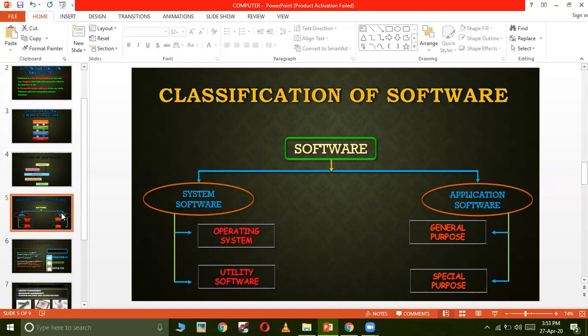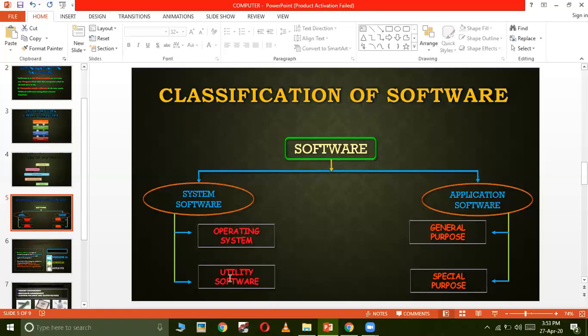It is for the files saved on the computer, so that they don't get corrupted or stolen from our computer. That's why antivirus is called a utility software, because we are not directly using it for our requirement. So those are the utility softwares.